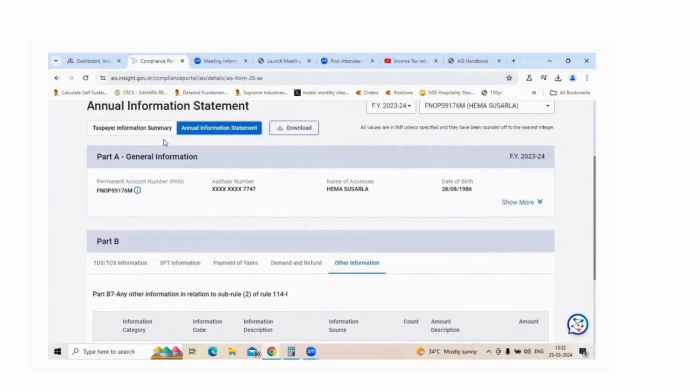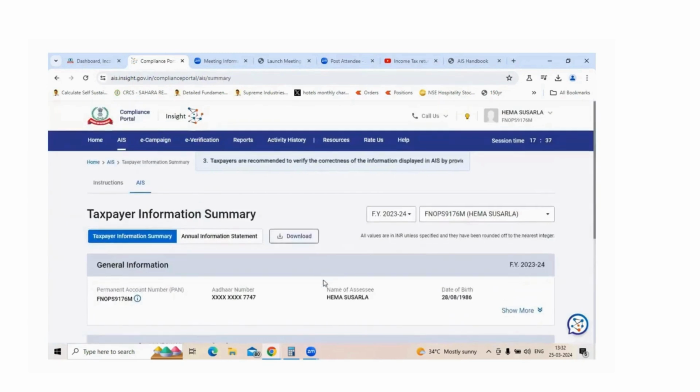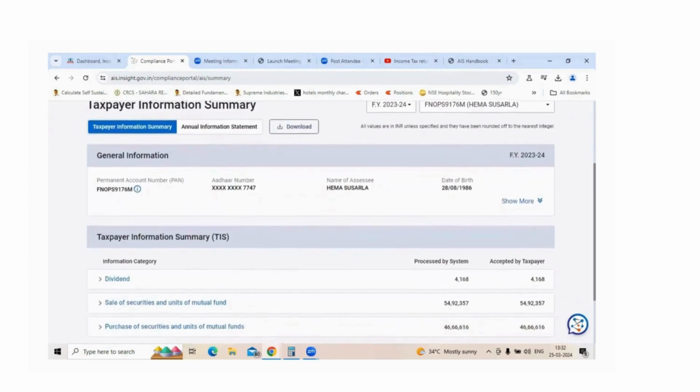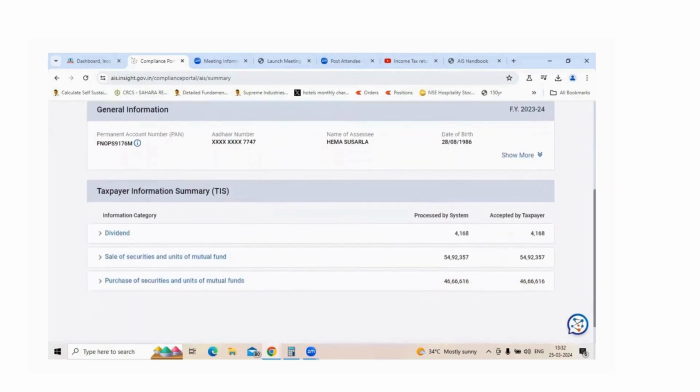And the most important thing here is the tax information summary. The tax information summary also has a general information section. This captures the details of the employee or the person for whom you are filing the taxes. And then it has, of course, dividend information and other things, whatever information has been captured by the Income Tax Department.